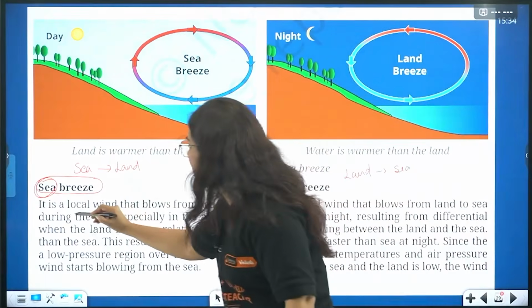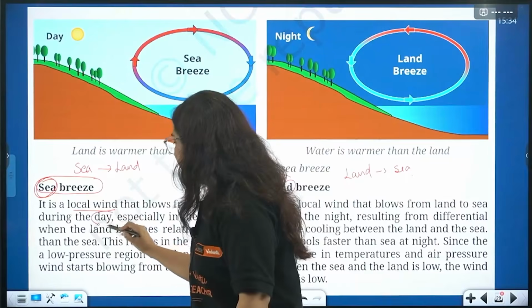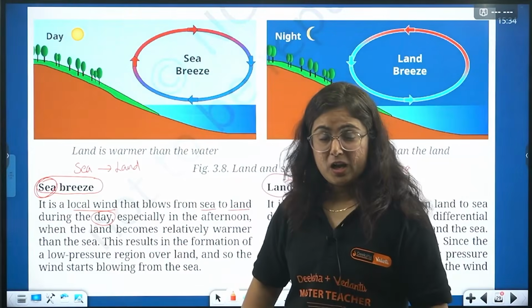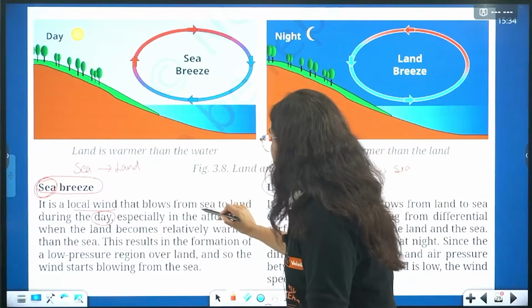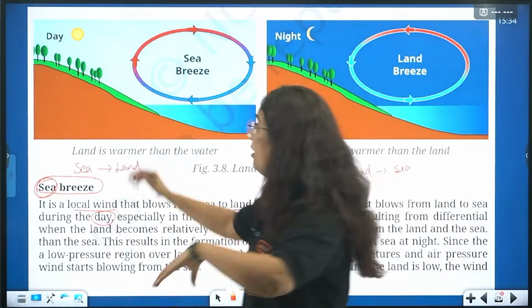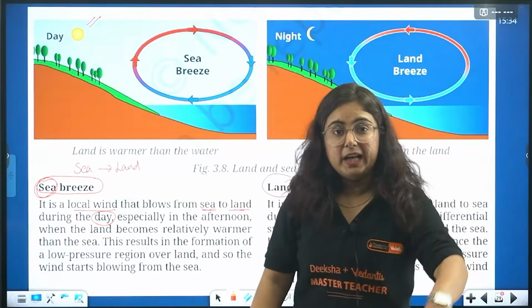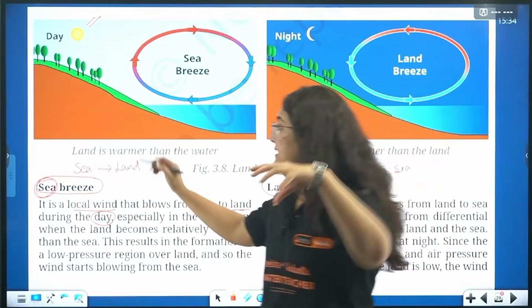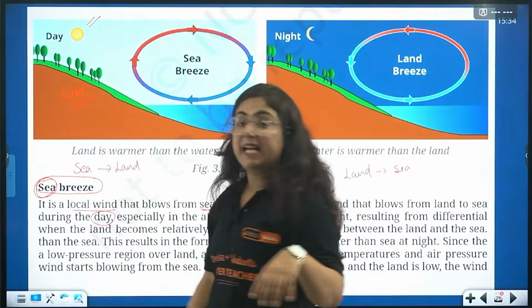So it is a local wind that blows from sea to land during the day. Arey, why day only? Beta, during the day when the sun is overhead, the property of land is that it becomes heated soon.